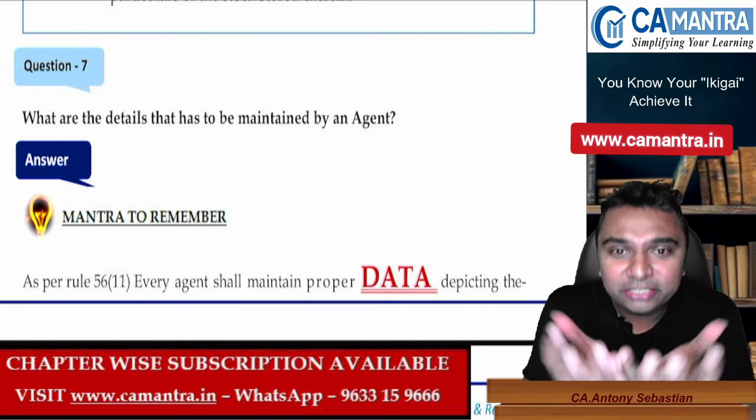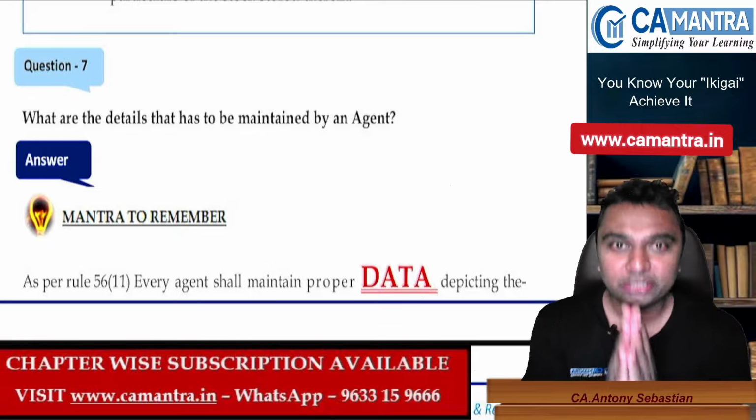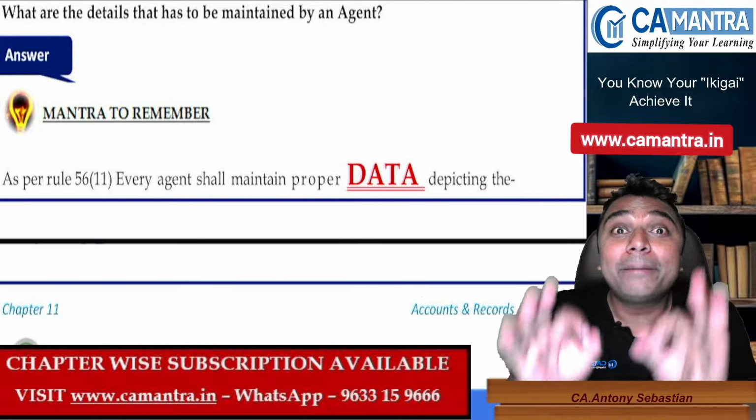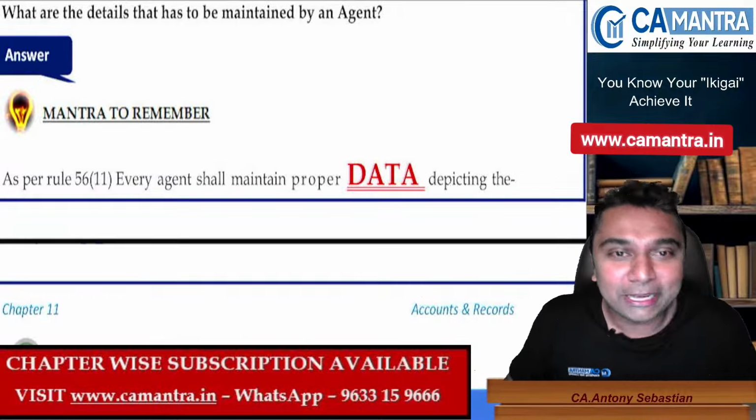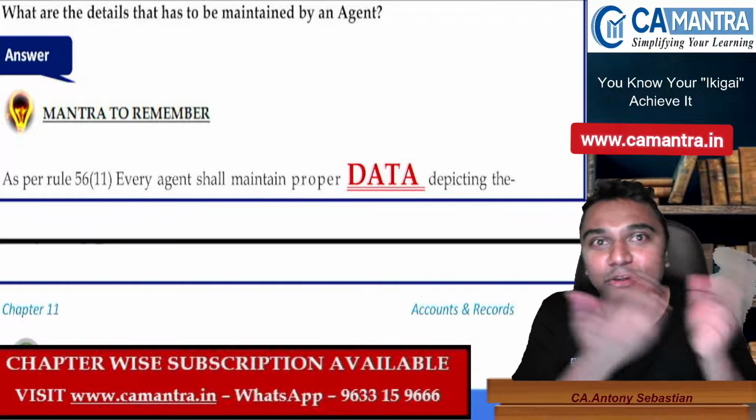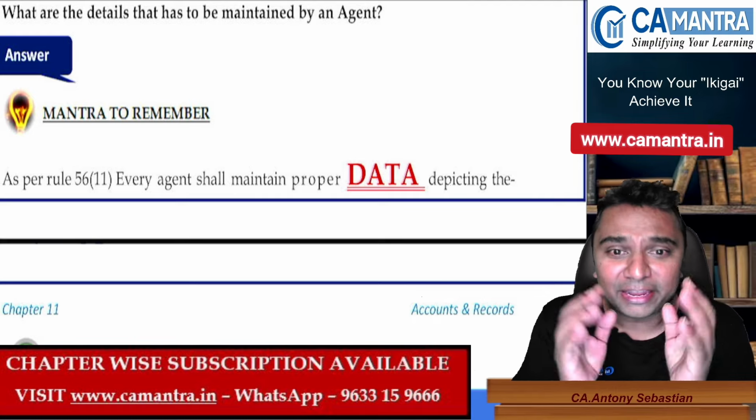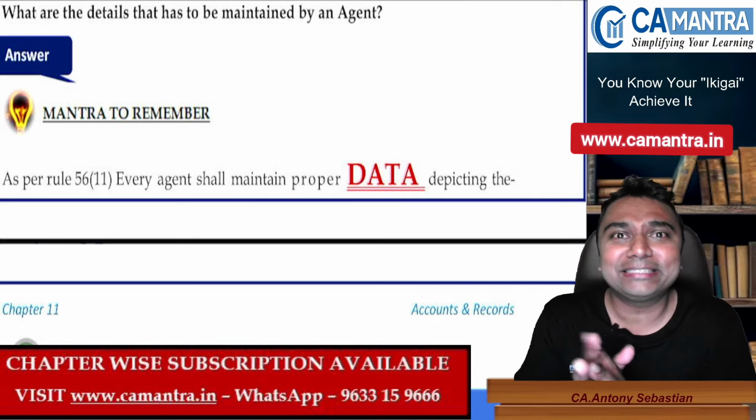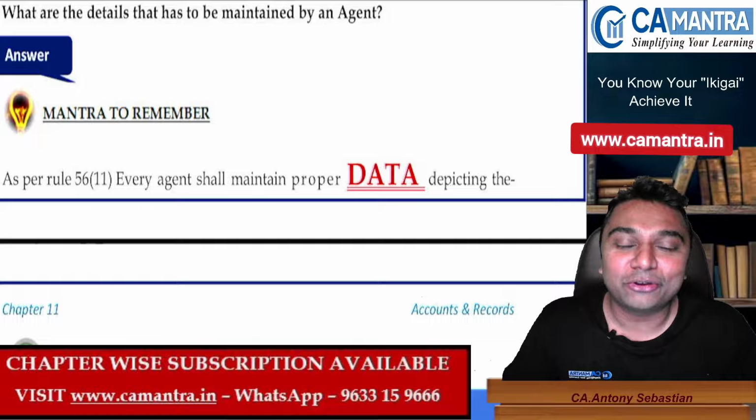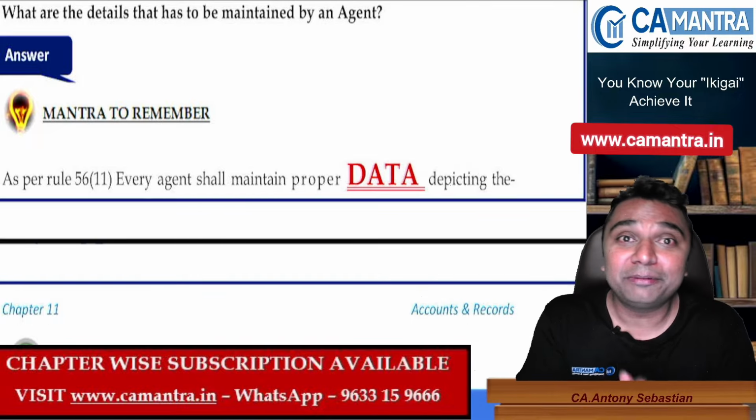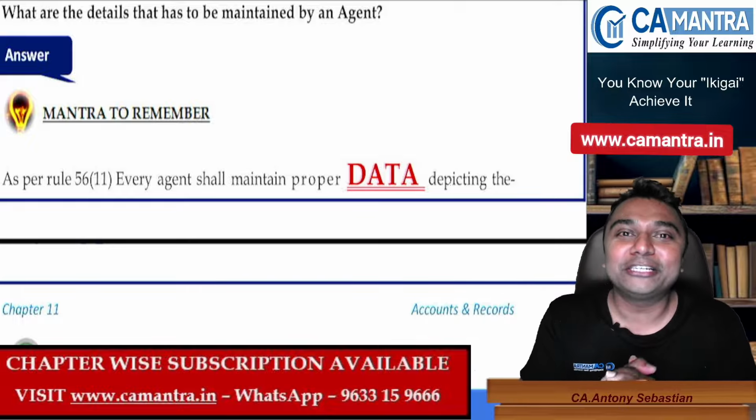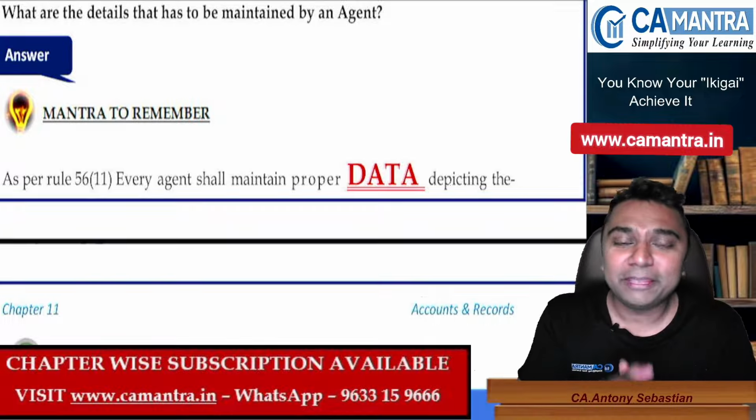So what are the documents to be maintained by the agent? If I'm an agent, what are the documents to be maintained? As per Rule 56(11), every agent shall maintain proper data depicting what? It's very easy to remember. D forward, description of the goods received on behalf of the supplier. A forward, authorization. He cannot simply act as an agent. He should receive proper authorization from the principal in order to act on behalf of the principal. T forward, taxes paid in relation to the supply of goods on behalf of the principal.